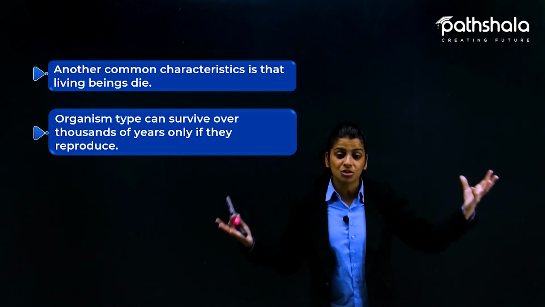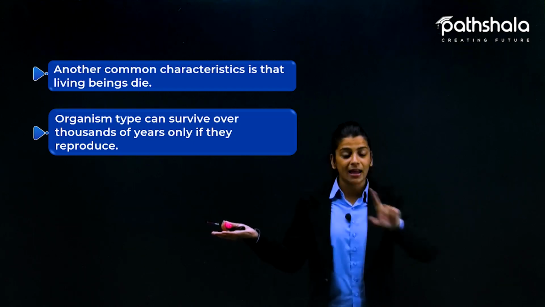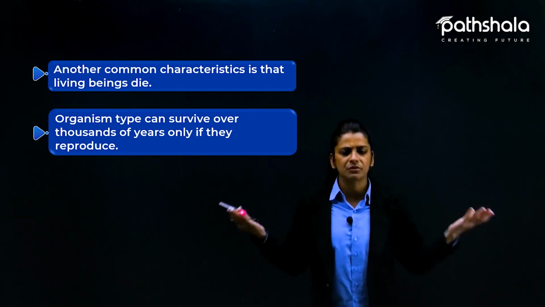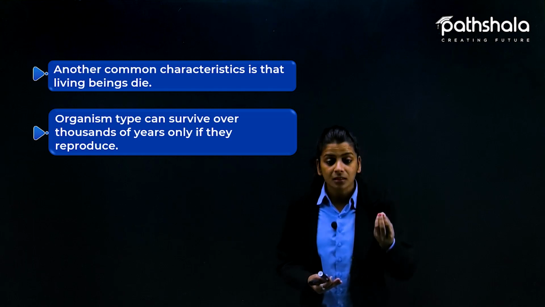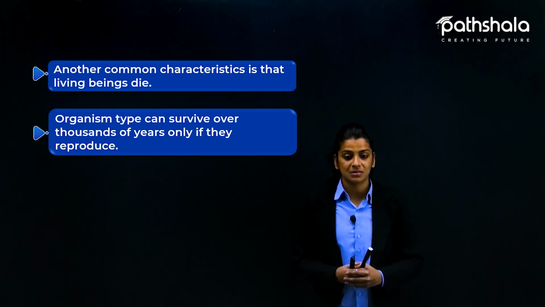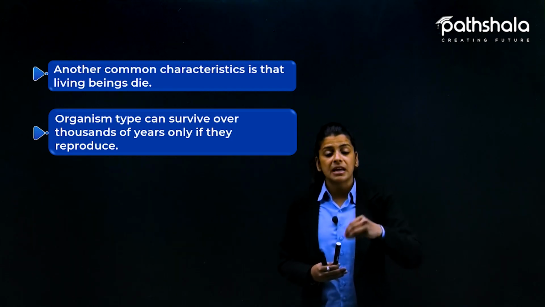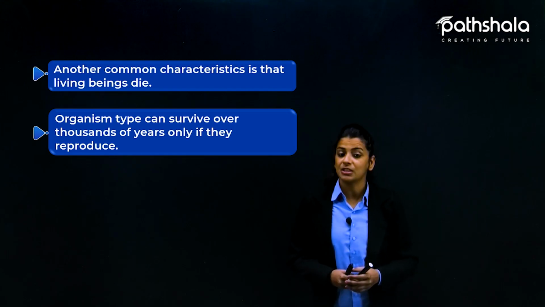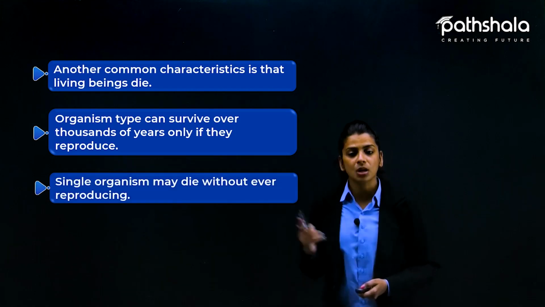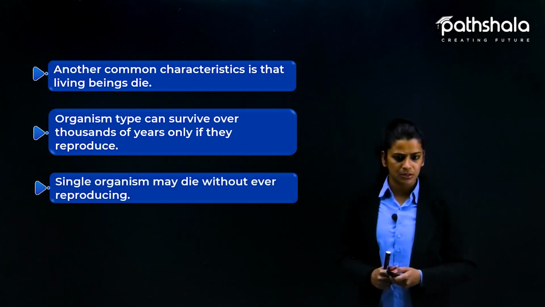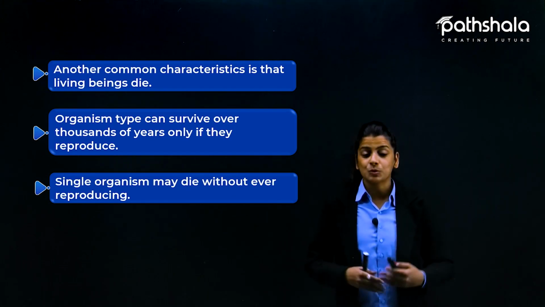So now there is a huge difference. The things which used to happen बहुत साल पहले and the things which are happening now. So there is a huge difference between them. So the organisms need better skills, better body structure to survive those extreme environments. So that is why reproduction is so important कि इसकी वजह से जो organisms हैं, they can survive for over thousands of years. So now we know why reproduction is so important for organisms to live. So now a single organism may die without ever reproducing. Single organism मर जाएगा ज्यादा टाइम अगर reproduction उसमें ना हुई.